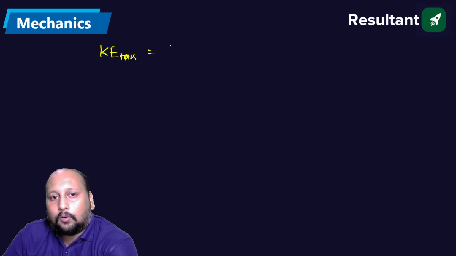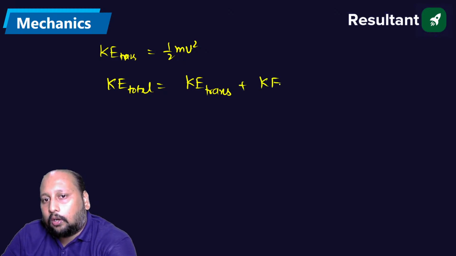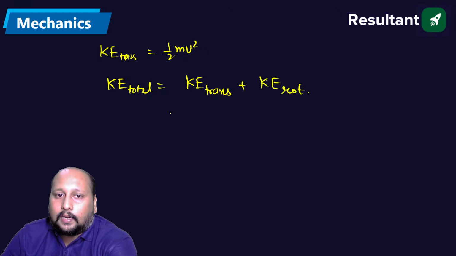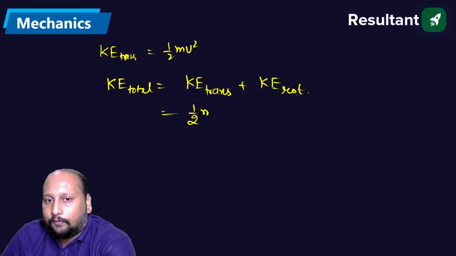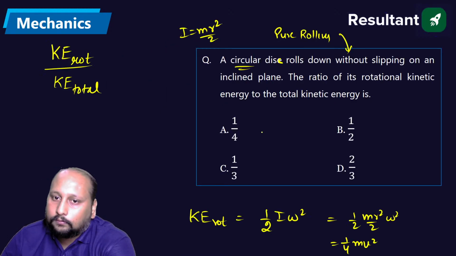And the linear or translational kinetic energy is equal to half mv square. So the kinetic energy of the total will be equal to the kinetic energy of the translational plus the kinetic energy of the rotational. So half mv square plus 1 by 4 mv square comes out to be 3 by 4 mv square.